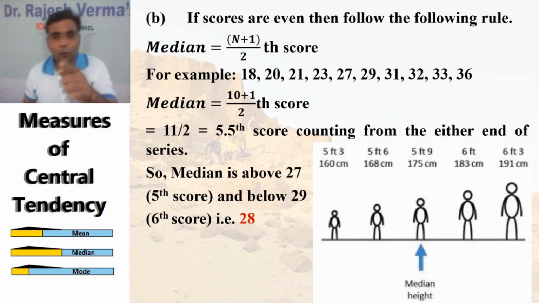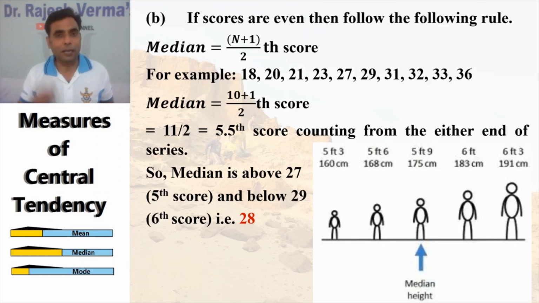For example, we have in this table 3 plus 3 is 6, plus 3 is 9, plus 1 is 10. Then the total number of scores is 10. That is an even number. In that case, there will be no middle value. Then how do you calculate the median? There is a formula for that: n plus 1 divided by 2. So n is 10, plus 1 is 11, divided by 2.